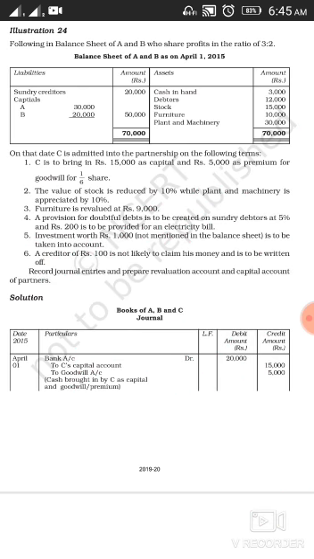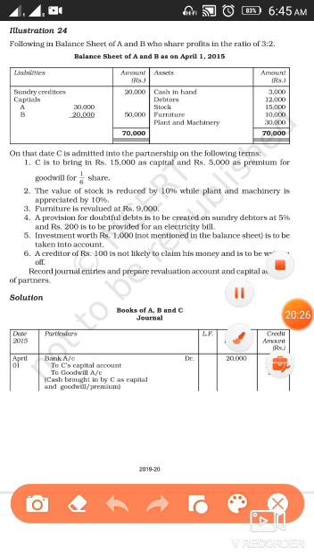Then the next is furniture is revalued at 9000. Now you have been given furniture is revalued at 9000, means now the current value that has to be shown in the books of accounts of furniture is 9000, and in the old balance sheet it has been shown at 10,000.